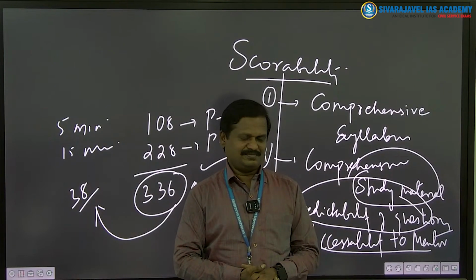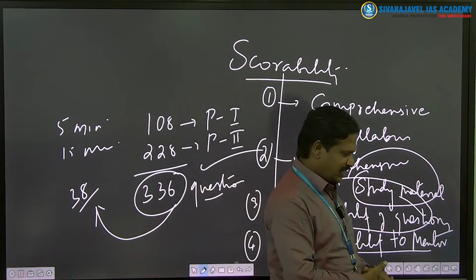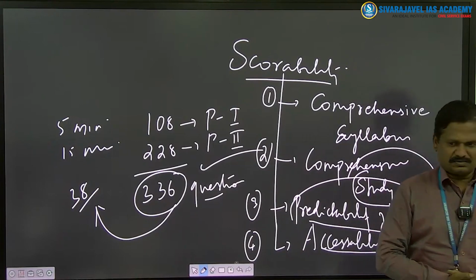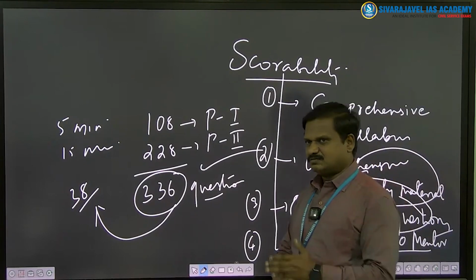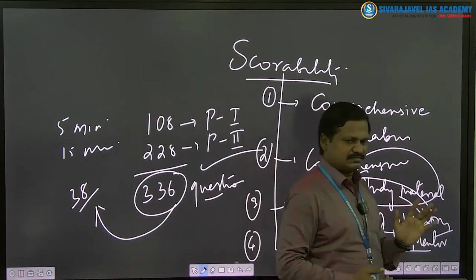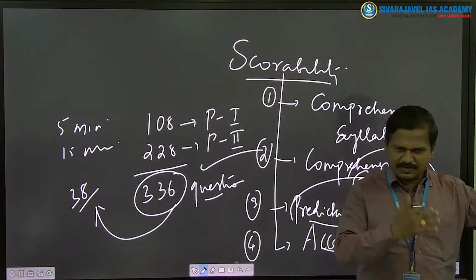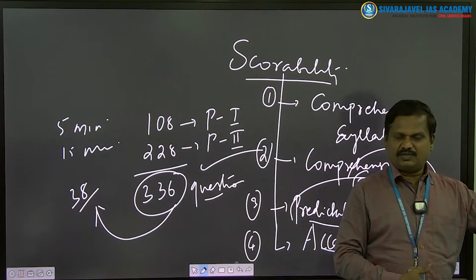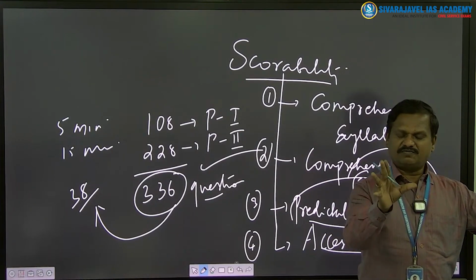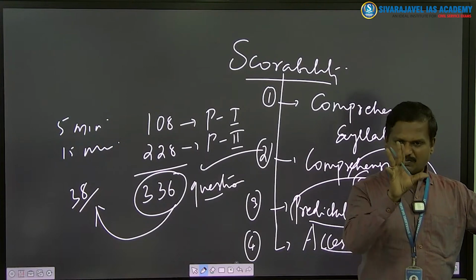Third, the proof of the pudding lies in eating. How much am I scoring? Sir, am I scoring 300 or not? That is the question. If you score 300 plus, I told you, this is the visa for Lal Bahadur Shastri Academy. How will 300 plus come? It will come if you have a comprehensive syllabus covered in comprehensive material, and you are given comprehensive training.